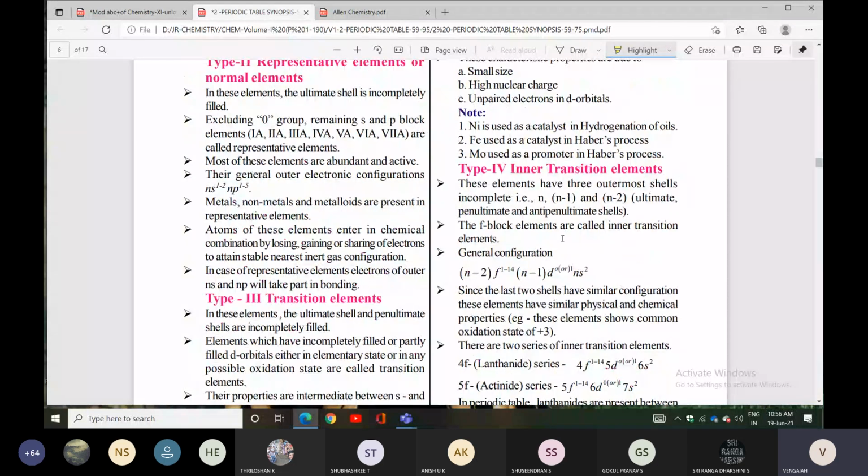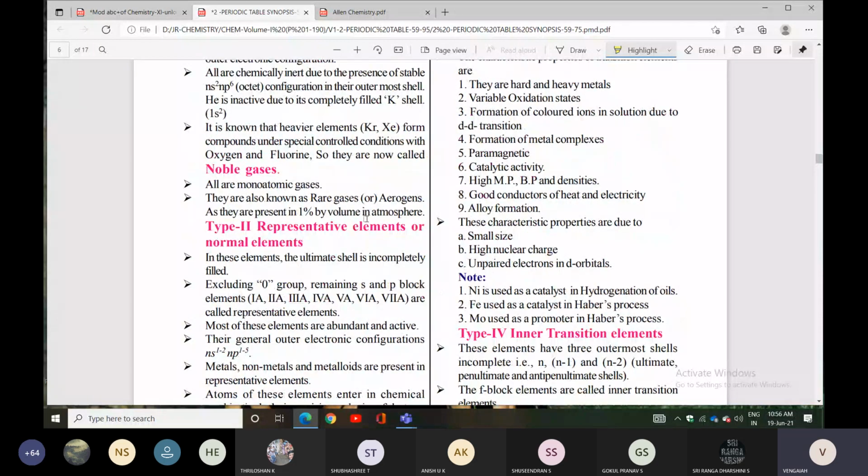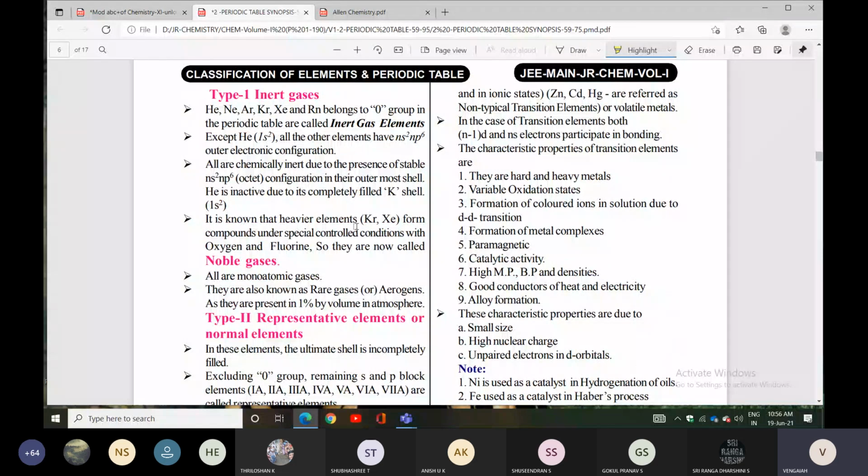Now look at the inert gases. Helium, neon, argon, krypton, xenon, and radon belong to the zero group of the periodic table, so you can call them inert gas elements.